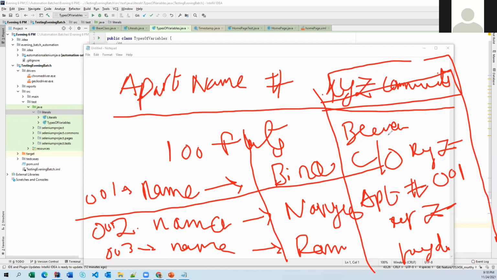So here, if you notice, an apartment is nothing but one object. Okay. So here, for apartment to apartment, name of the tenant or name of that resident keeps changing. So that means if you want to declare a variable for name, so definitely this Beena should go under instance variable. Let me just clear this one and then write.